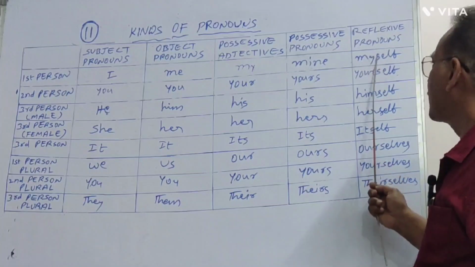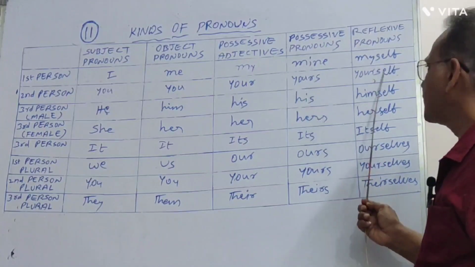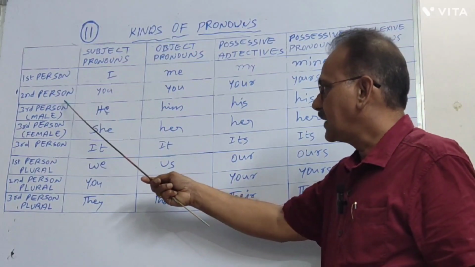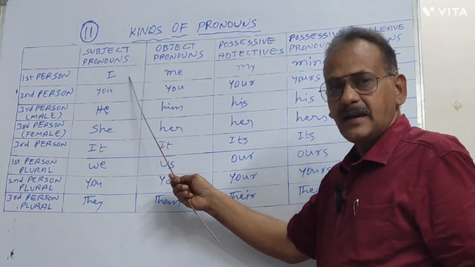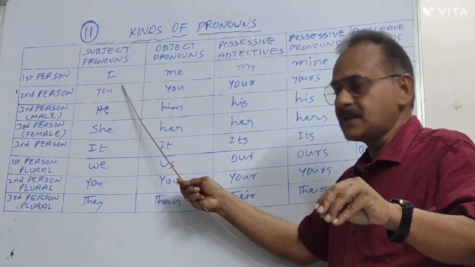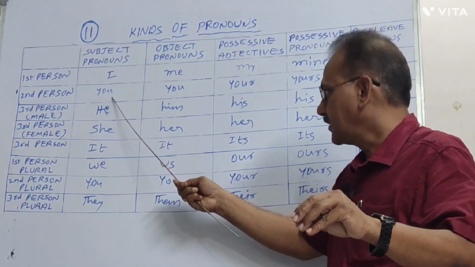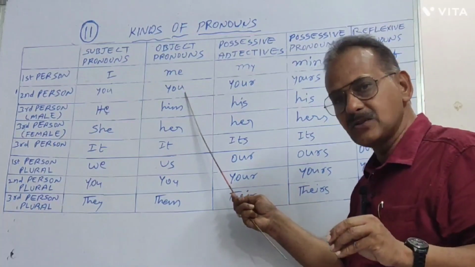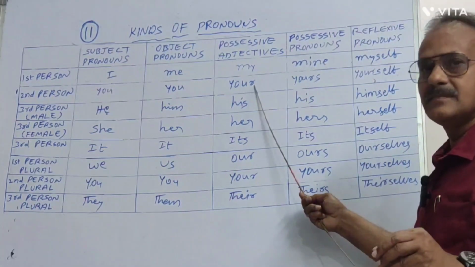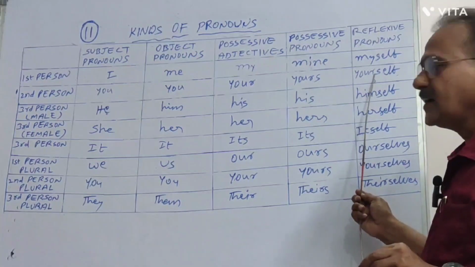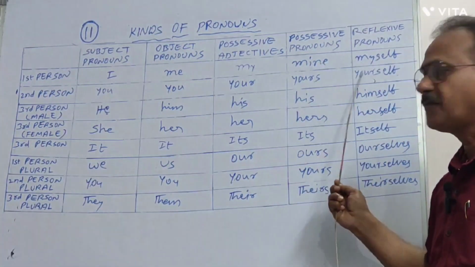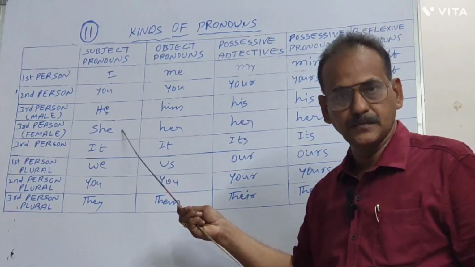In reflexive pronoun, it becomes yourself. That means in second person, the 5 types are you, you, your, yours, and yourself.